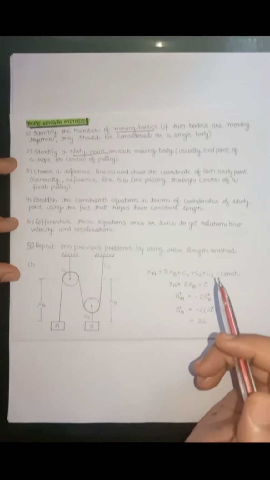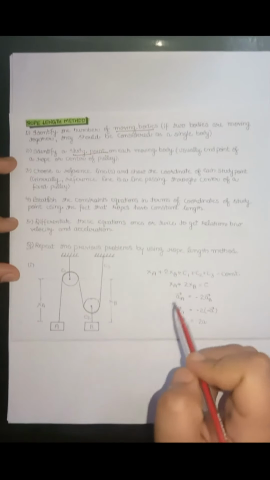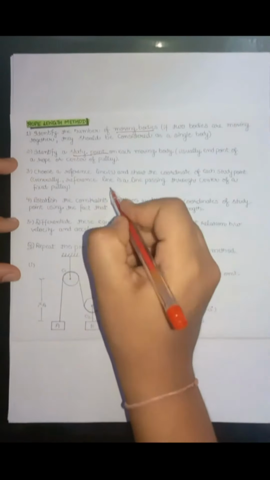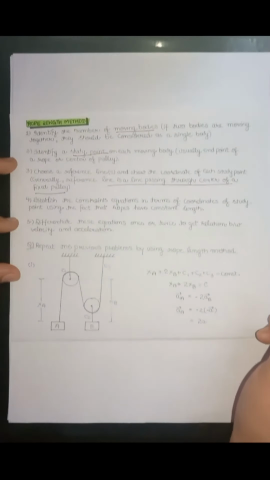Generally, the reference line is a line passing through the center of a fixed pulley. In a given system, there will be some pulleys which will be moving and some which will not be moving. So usually the reference line is taken as the line passing through the center of a fixed pulley.